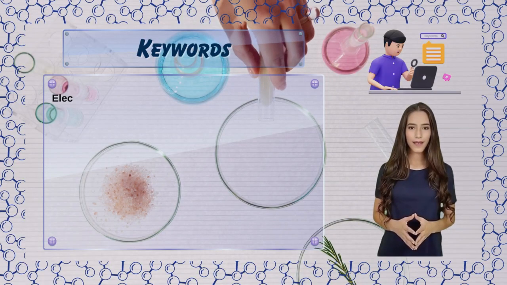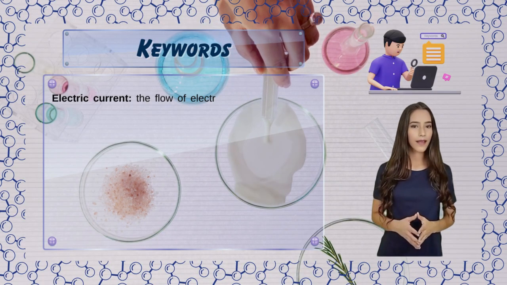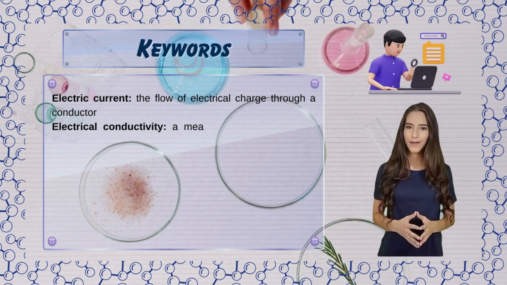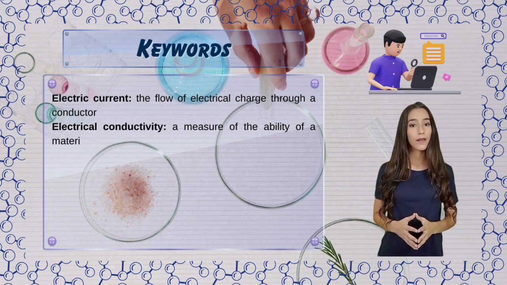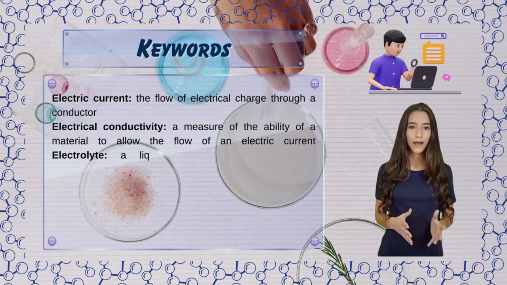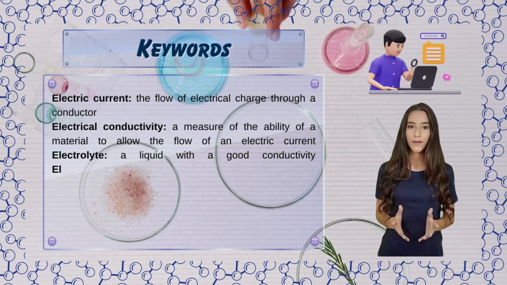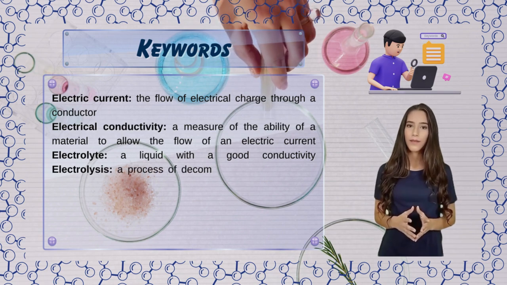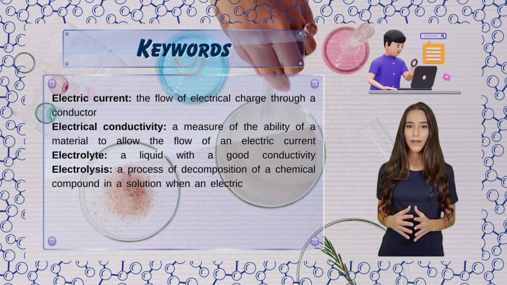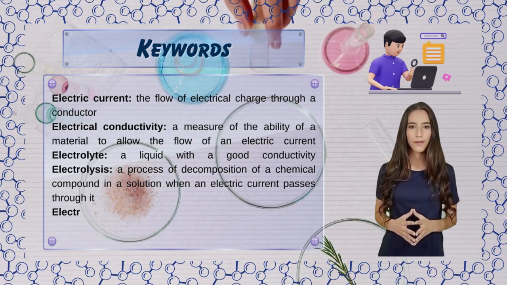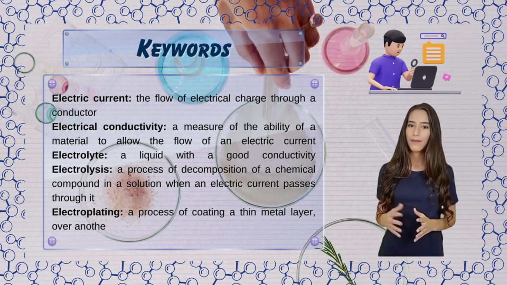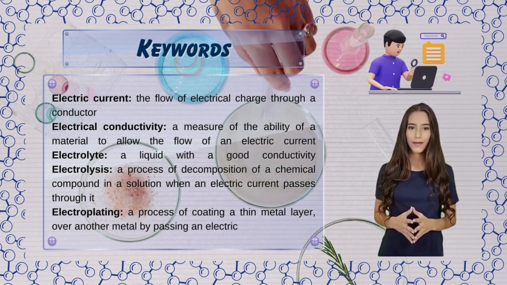Keywords: electric current, the flow of electrical charge through a conductor. Electrical conductivity, a measure of the ability of a material to allow the flow of an electric current. Electrolyte, a liquid with a good conductivity. Electrolysis, a process of decomposition of a chemical compound in a solution when an electric current passes through it. Electroplating, a process of coating a thin metal layer over another metal by passing an electric current.